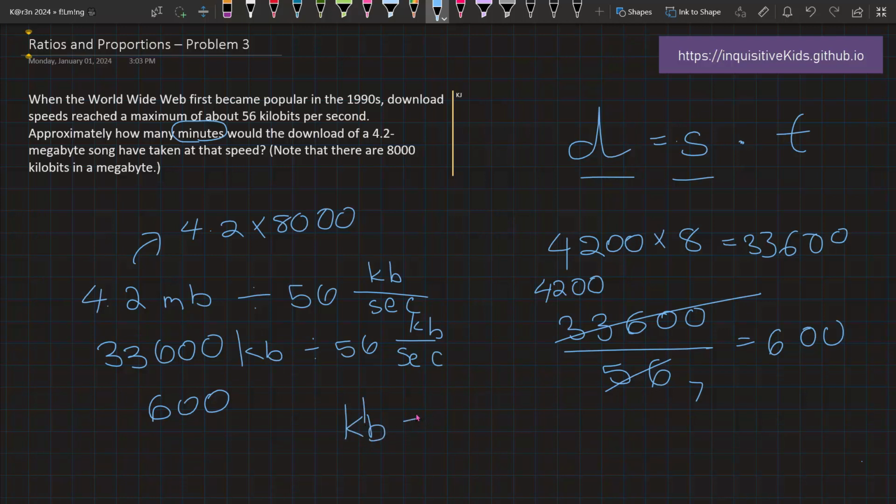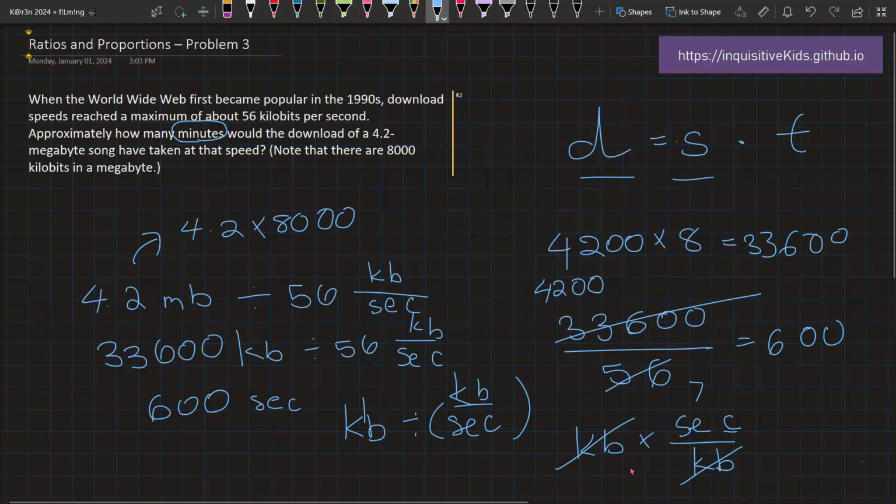We are dividing that by the fraction kb over seconds, right? And we know that we have to flip a fraction in order to solve it. So we have to do kb times the reciprocal, seconds over kb. But the cool thing here is these two kb's cancel out, leaving us with seconds. So the unit here would be seconds.